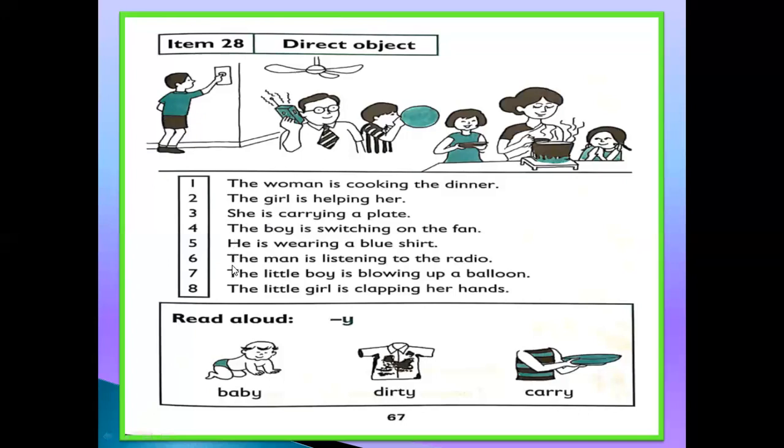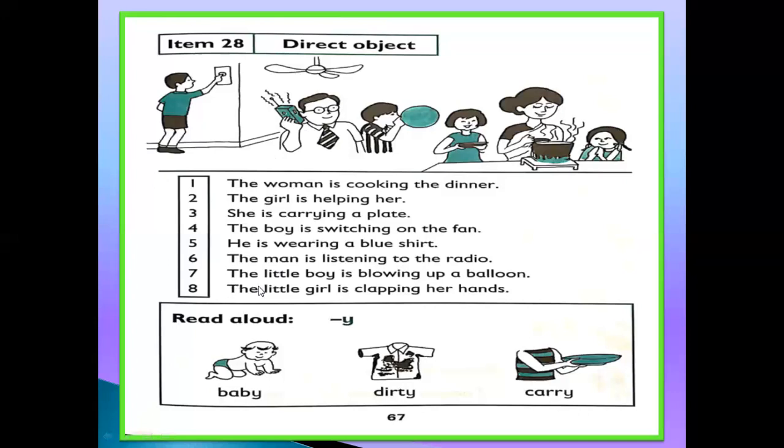Number 6. The man is listening to the radio. Now you can see here, this is the man, and the man is holding a radio in his hand, and he is listening to the radio. Now which one is the direct object? Radio.